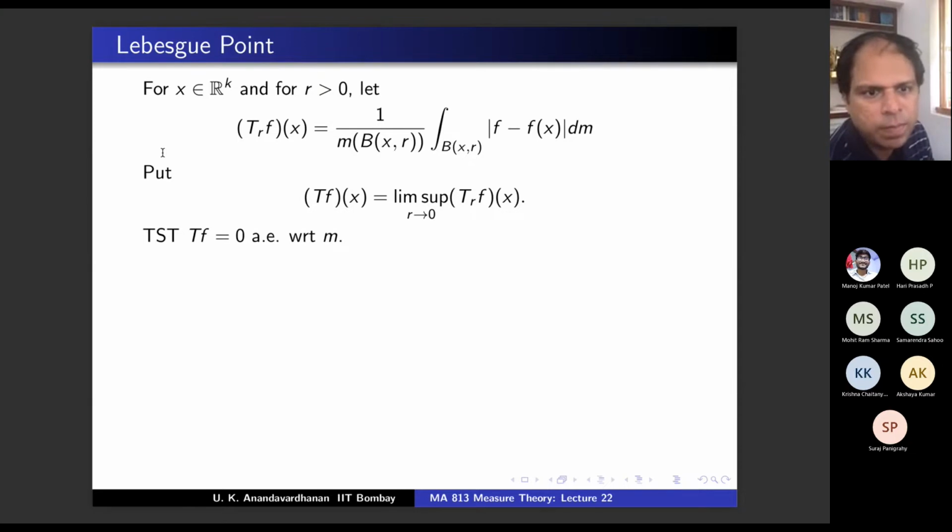Agree? That was our observation. But we want to prove that Tf is 0 almost everywhere for any L1 function. Because Tf is 0 for a continuous function, wouldn't it be natural to use continuous functions in this proof? Yes or no?